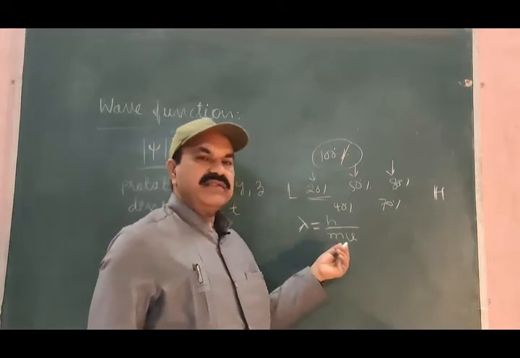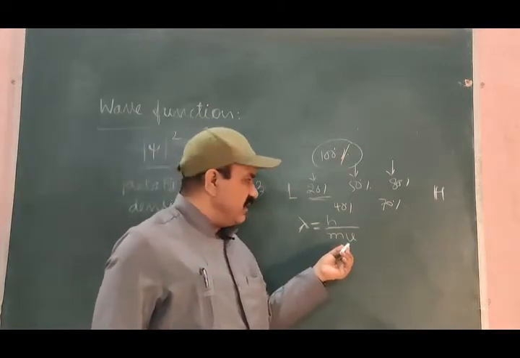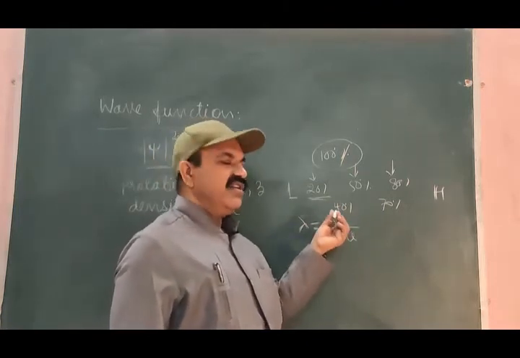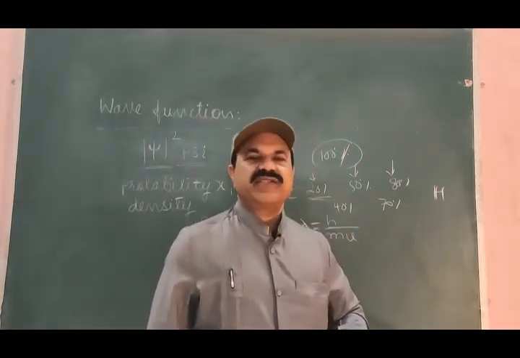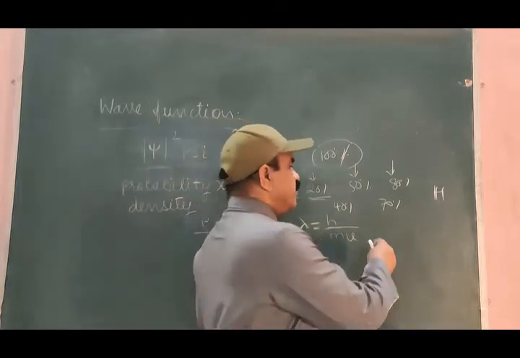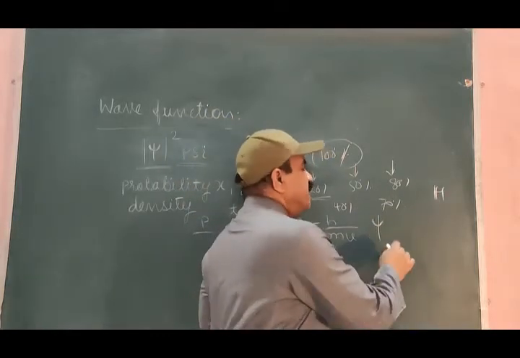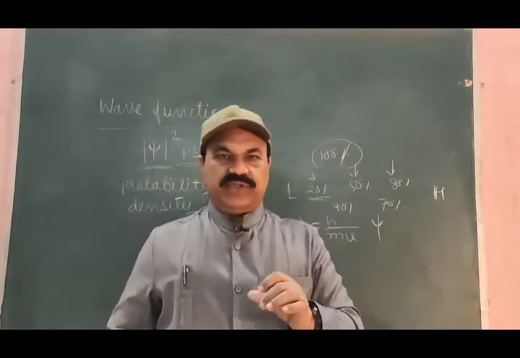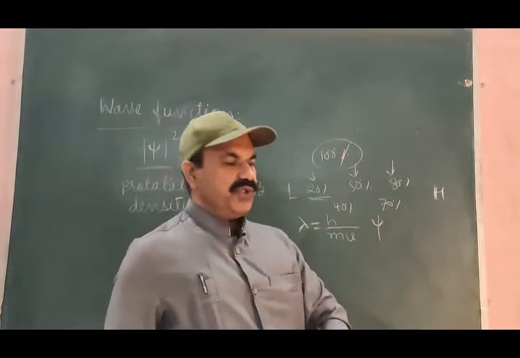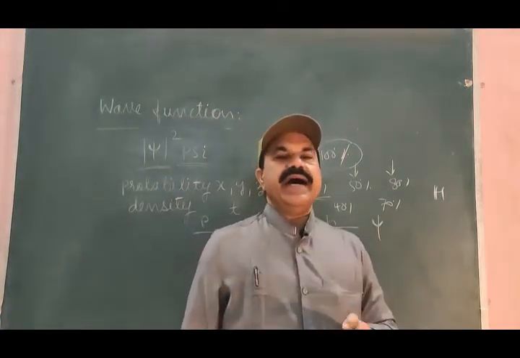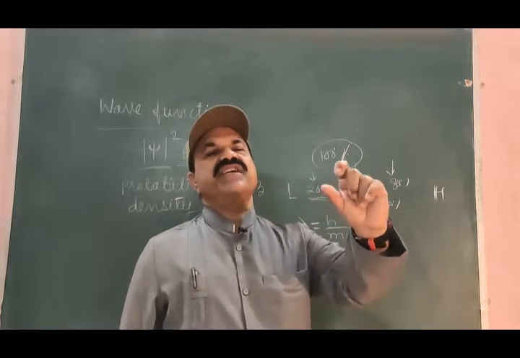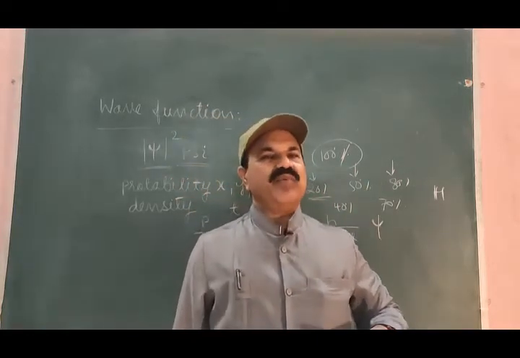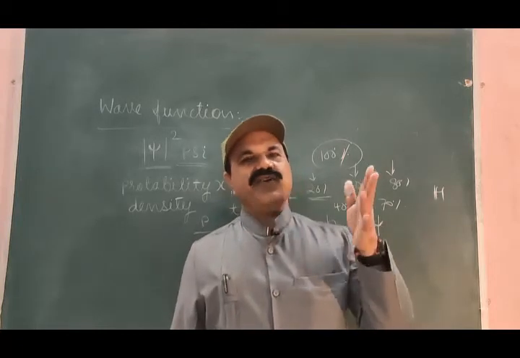The de Broglie wavelength, mass of the particle, and velocity of the particle can be related with each other with this equation, taking h as the Planck's constant. But if you are asked to find the amplitude of the wave function psi as a function of space and time, it will be a formidable problem. It will be an awesome problem.